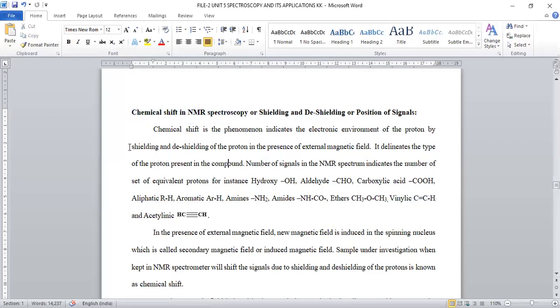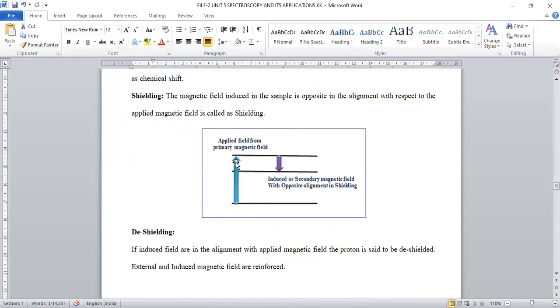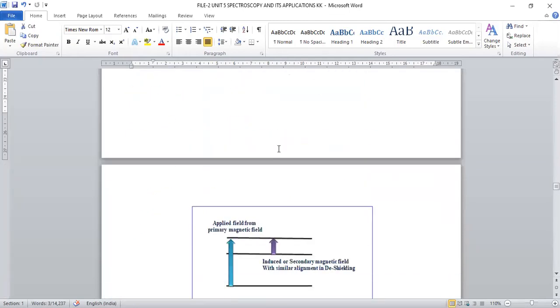The shift in the signals mainly arises due to 2 parameters known as shielding and de-shielding, right? Here you can observe, whenever the external magnetic field and internal magnetic field are both in opposite alignment, that is known as shielding. So if 2 magnetic fields are not coinciding with each other, and are opposite to each other, it is called a shielding kind of interaction.